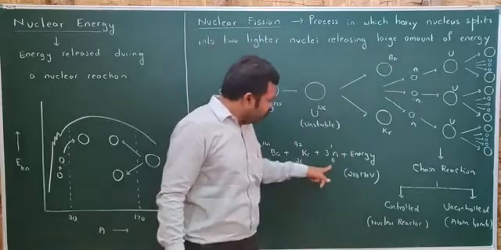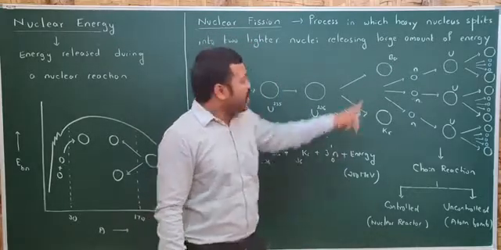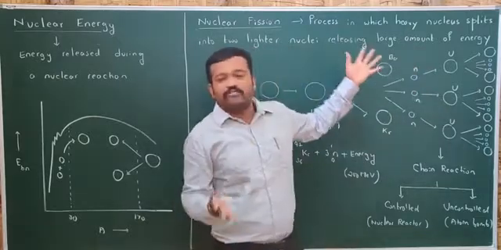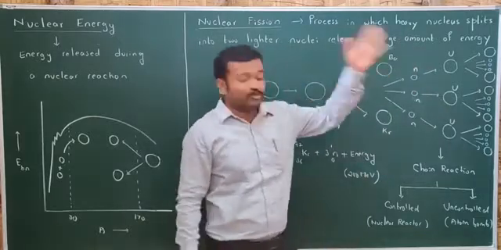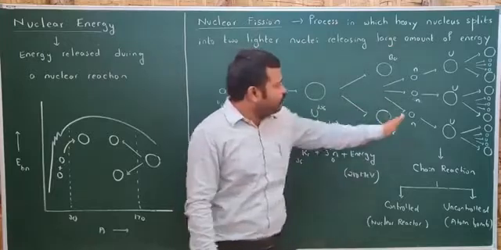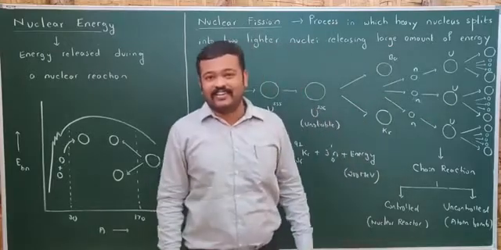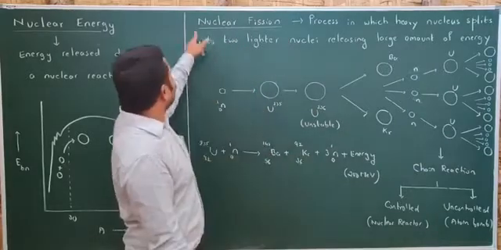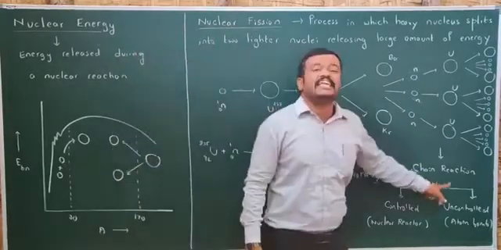The neutrons which are released in this reaction again split the neighboring uranium nucleus, and again lighter nuclei are formed, and again neutrons are also released. That is how the number of neutrons goes on increasing, and so does the number of fissions. That is why this nuclear fission is also called a chain reaction.